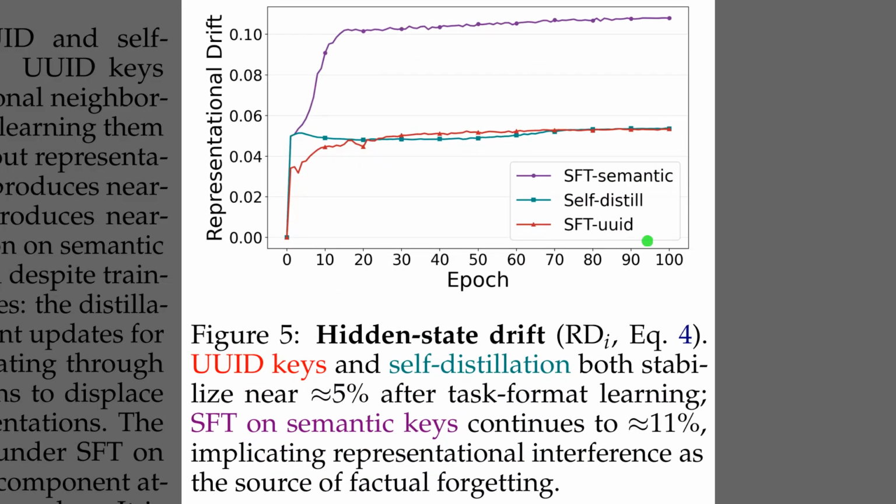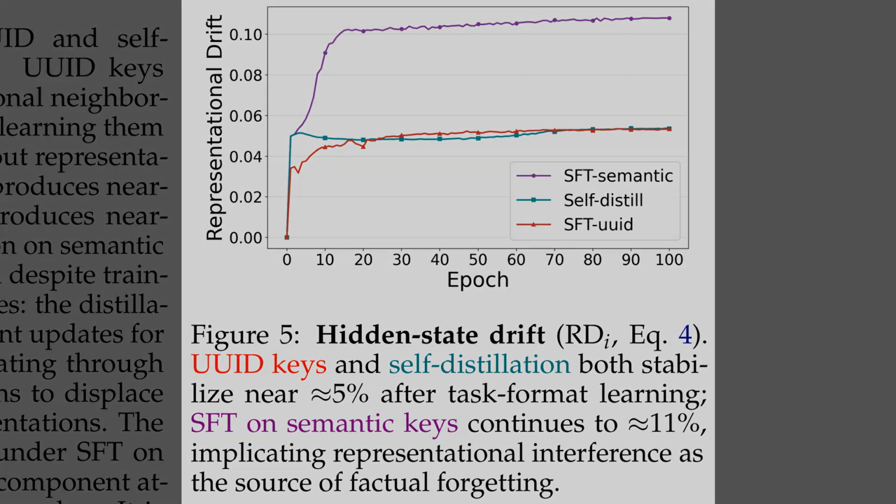Well, while Figure 4 showed that semantic names trigger forgetting, Figure 5 tracks representational drift to explain why this happens internally. Representational drift, which is a measure of how much the model's internal mathematical patterns change during training, shows a distinct pattern across different methods. The top purple line represents standard supervised fine-tuning on semantic keys, which climbs to about 11% drift. In contrast, the lines for random identifiers and self-distillation both stabilize much lower at approximately 5%. This confirms that self-distillation effectively shields existing knowledge by preventing internal representations from overlapping and interfering with each other.